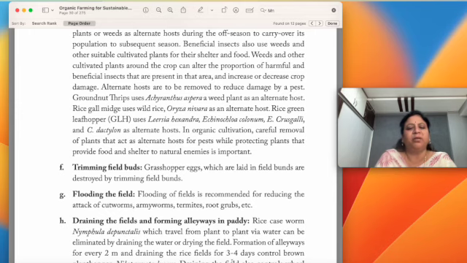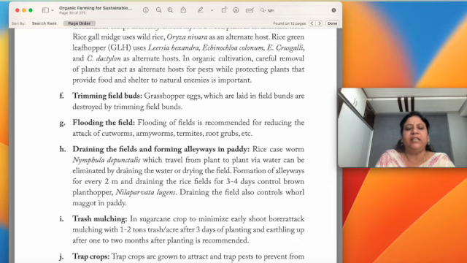Trimming of field bunds: grasshoppers' eggs which are laid in field bunds are to be destroyed by trimming of field bunds. Flooding the field: sometimes flooding is recommended to control cutworms, armyworms, termites, root grubs, etc. Draining the field and forming alleys in the paddy is very, very important to control rice caseworm and even brown plant hopper, Nilaparvata lugens also. So draining and forming alleys in paddy is specifically recommended for those pests.